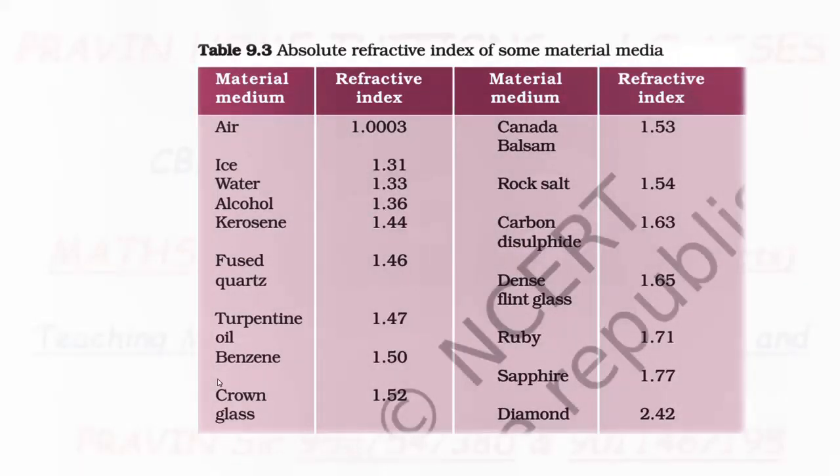Now, in this table, I have listed some materials with their absolute refractive index. So again, what is meant by absolute refractive index? It is the refractive index of a material with respect to air or vacuum, because speed of light is more in air or vacuum.